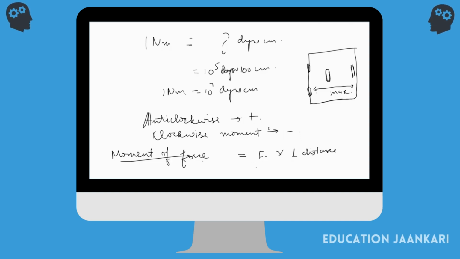To have the turning effect, one of the things has to be maximum. Either it has to be force. We don't prefer to have maximum force, so we try to increase the perpendicular distance. Can you give me any other example for the same thing?